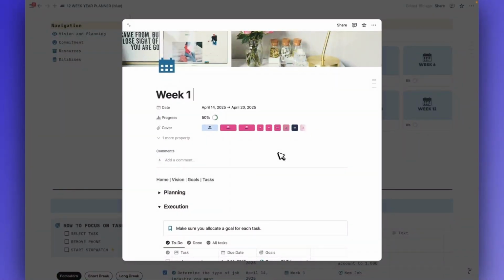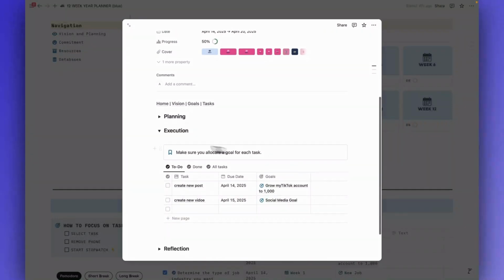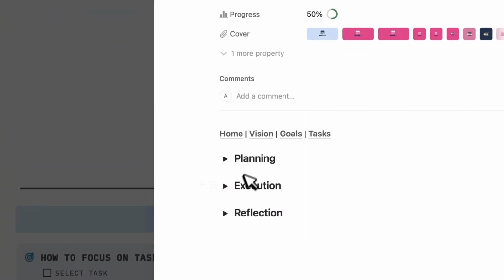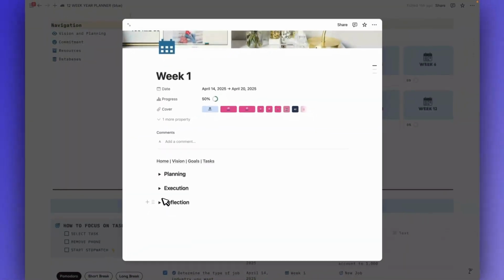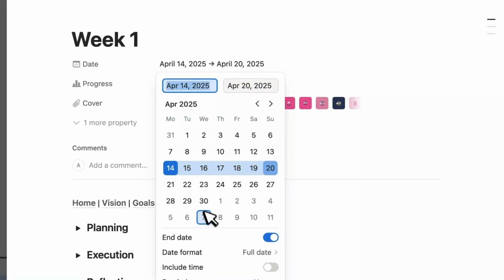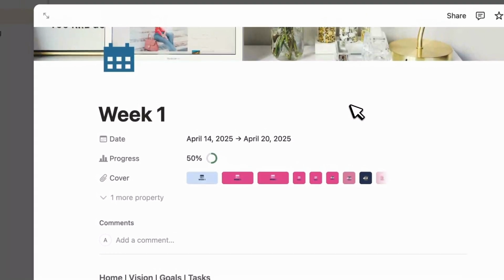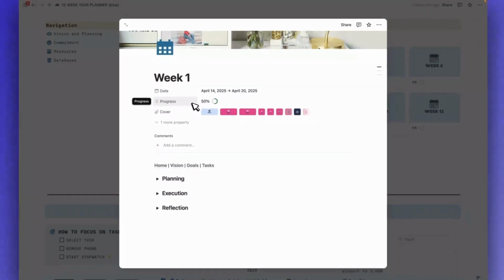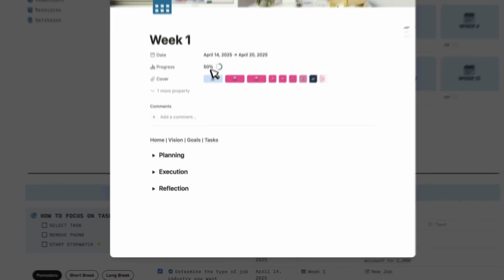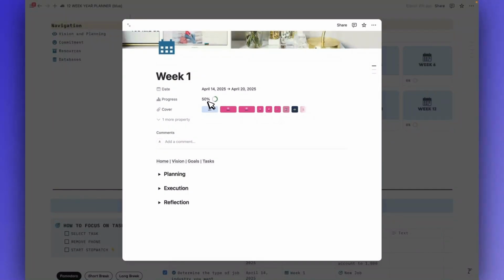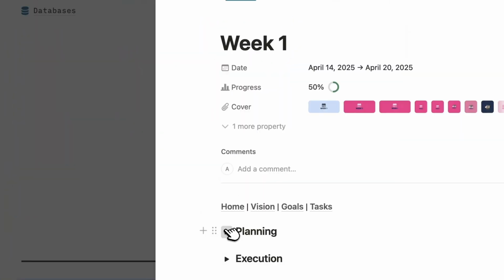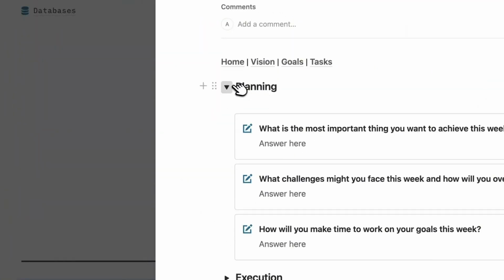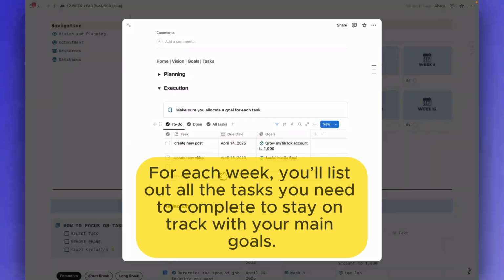Inside each week, you're going to have 3 sections: planning, execution, and reflection. So for the beginning, you need to select the start and end date. Here you also see a progress bar. The progress bar depends on the number of tasks completed. So here you have the planning section. Here you need to add all tasks.